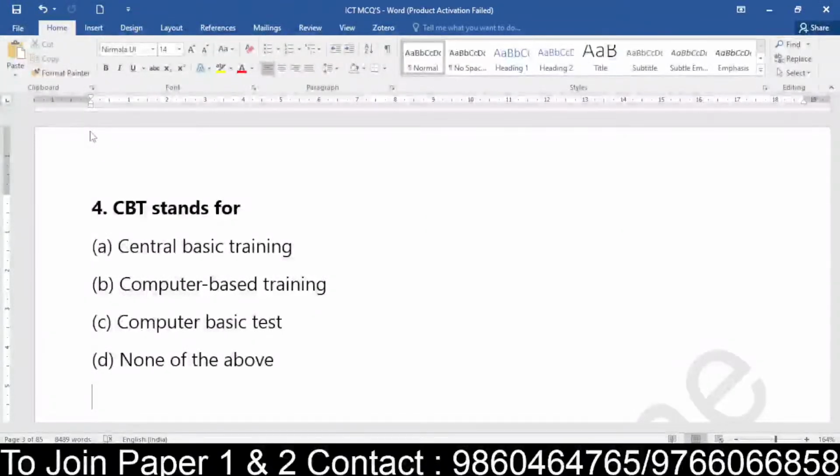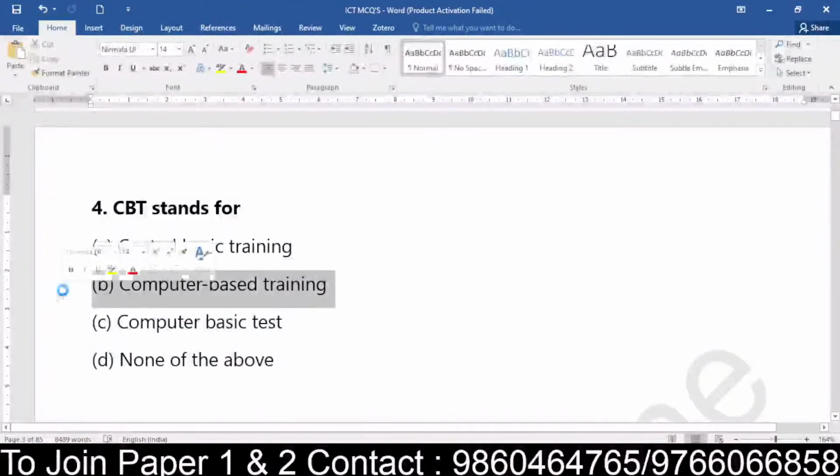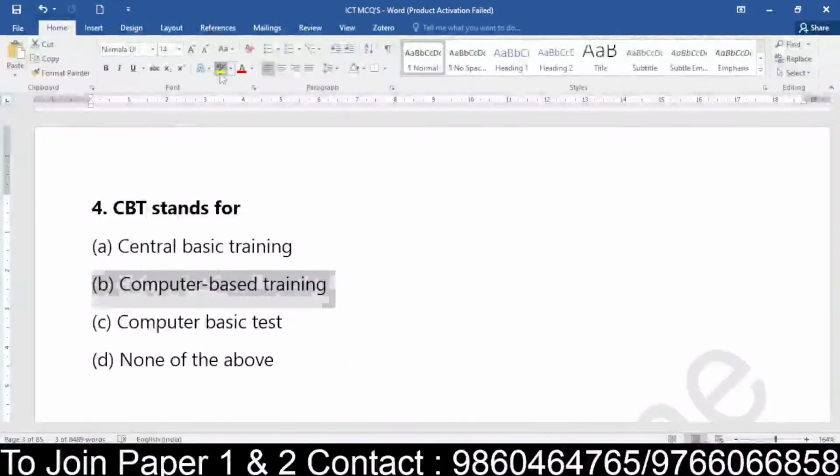Question number 4, everyone, on the screen. What does CBT stand for? Why are students going wrong with the answer? CBT is nothing but computer based training. Please everyone, this is in fact a part of your syllabus.